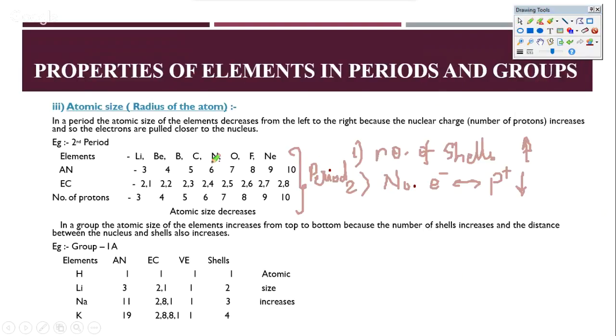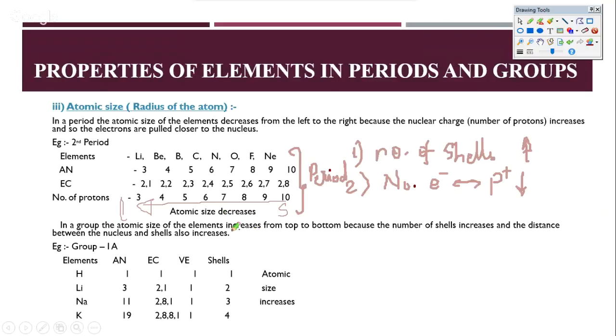Let me use a smaller pen. Yeah. Now, if you go from 3 to 10, the number of electrons is increasing. The number of protons is also increasing. And therefore, the atomic size actually decreases across the period. So this is the largest. Li is the largest and Ne is the smallest. So fluorine is the smallest.